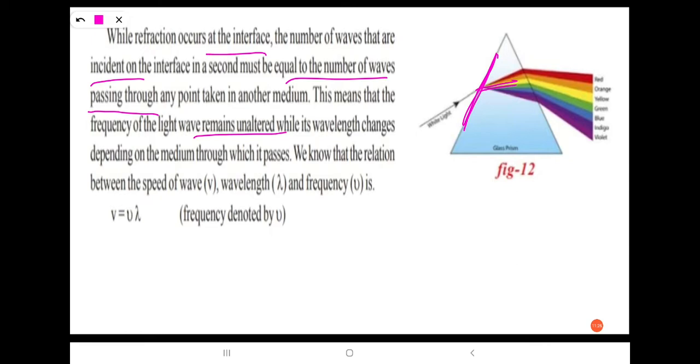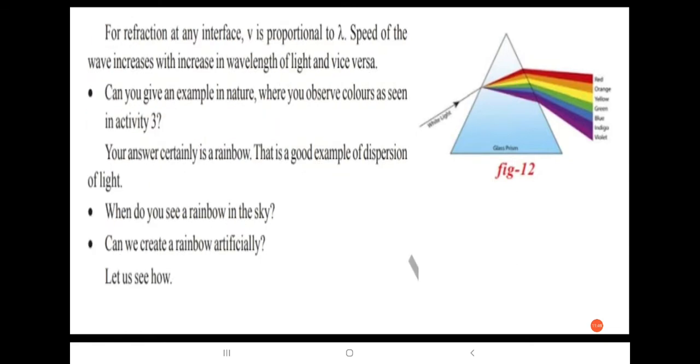So we know the relation between speed of wave, wavelength and frequency. Here speed of wave is v, wavelength is lambda and frequency is nu. So speed of wave equals wavelength into frequency, v = lambda nu. So for refraction at any interface, v is proportional to lambda.